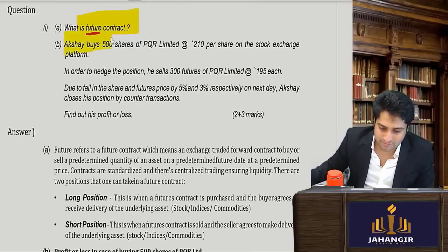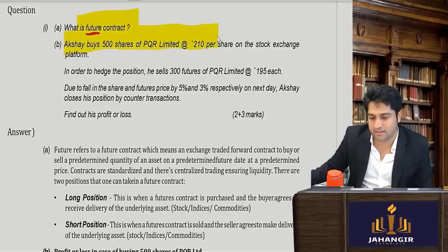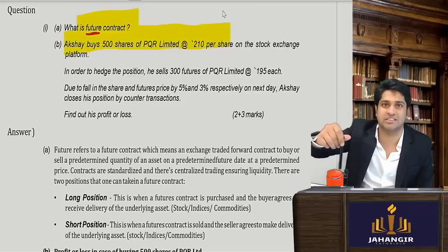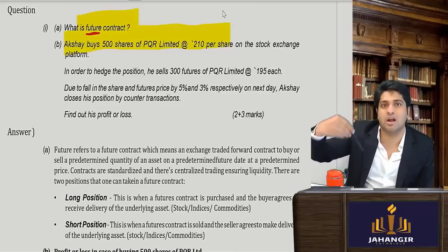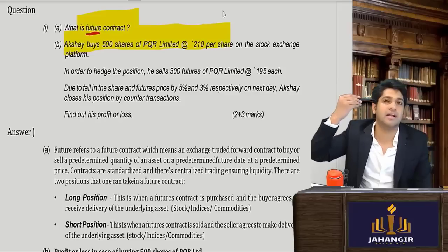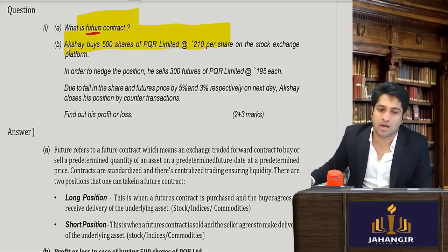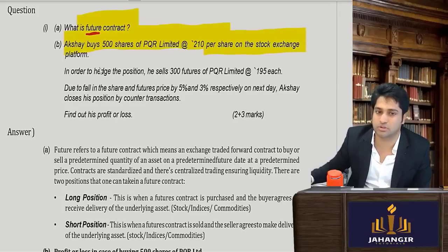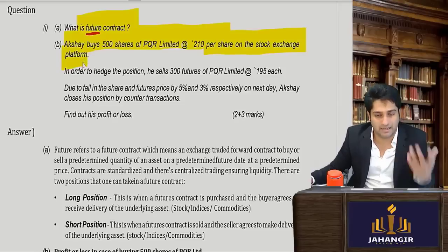Akshay buys 500 shares of PQR Limited at 210 on a stock exchange platform. Now I'm going to show you strategies and techniques. Okay, so it's a little high level where intelligence is required. Fine.